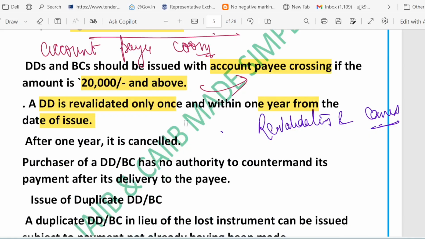Now, friends, we are talking about revalidation and cancellation. So a DD can be revalidated only once, and it must be done within 1 year from its issue date. After 1 year, the DD becomes invalid and is cancelled automatically. Remember the rule. Then next we have countermanding payment.